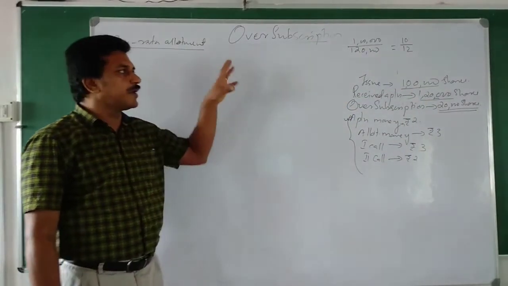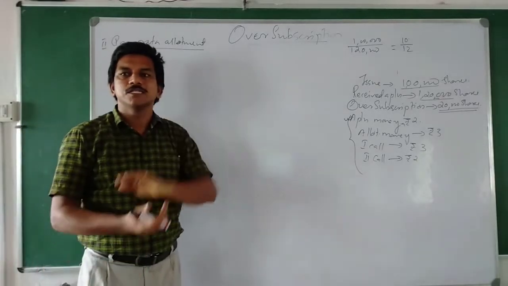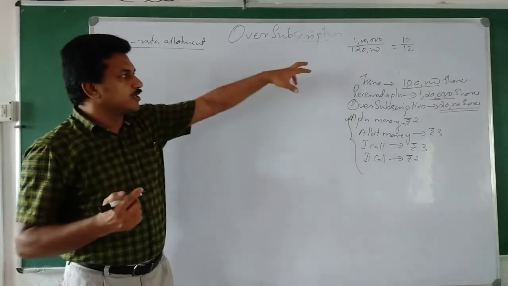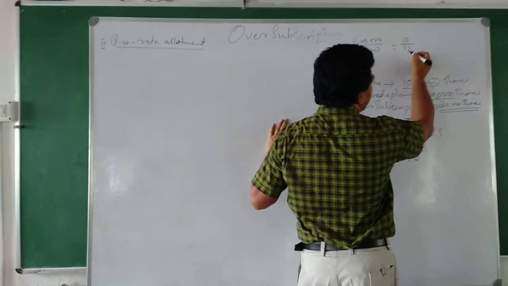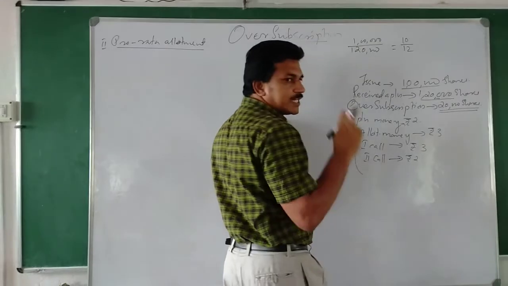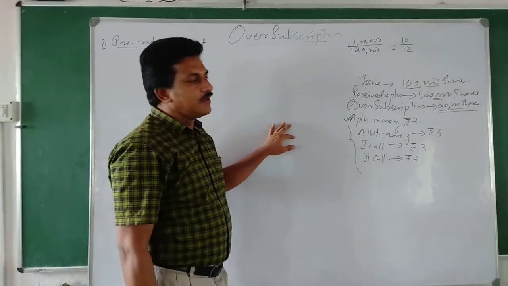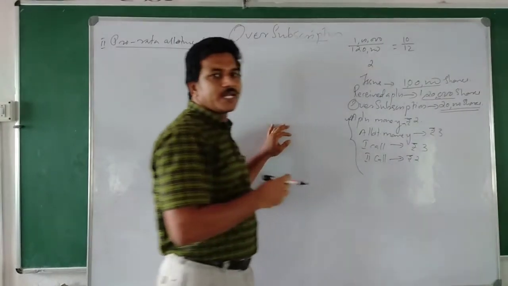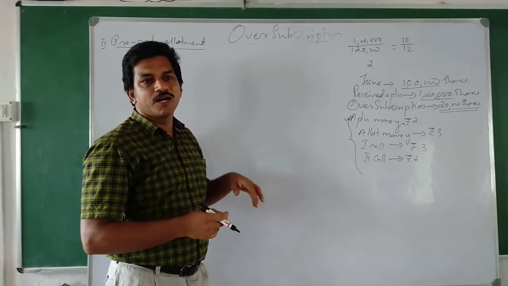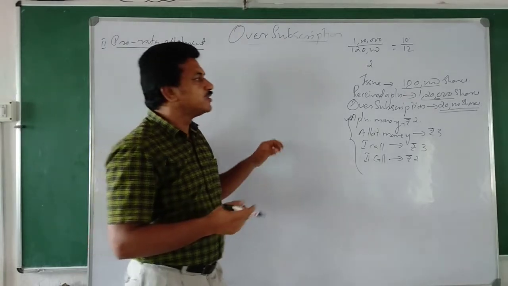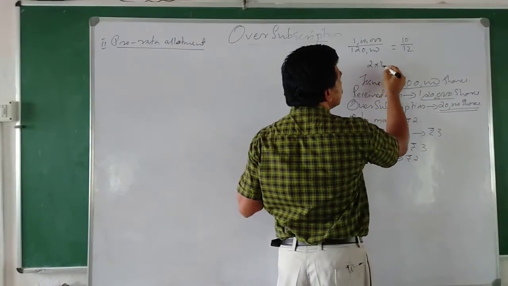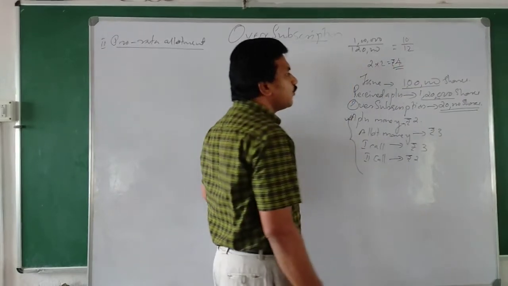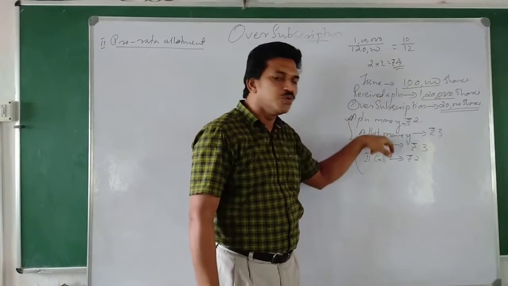So for 12 shares applied, those who applied for 12 shares will get 10 shares. So here he has applied 2 shares extra, no? For that, how much application money has he paid? 2 shares into 2 rupees, that means 4 rupees he has paid extra. This 4 rupees will be adjusted to allotment money.